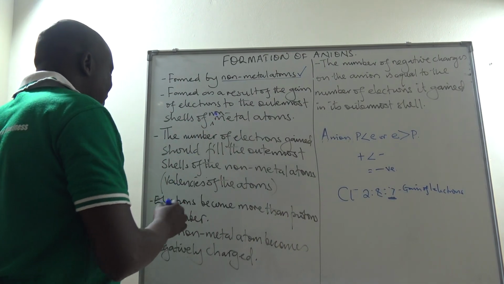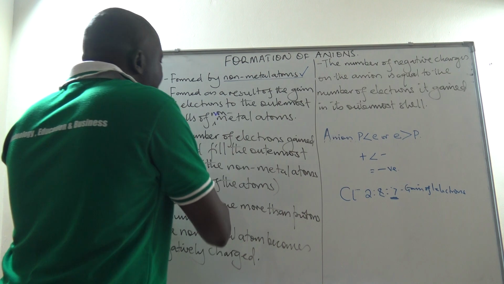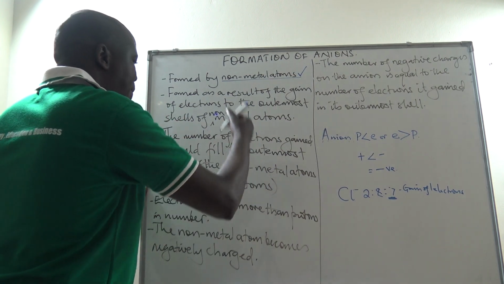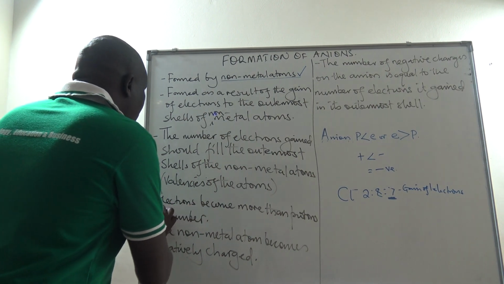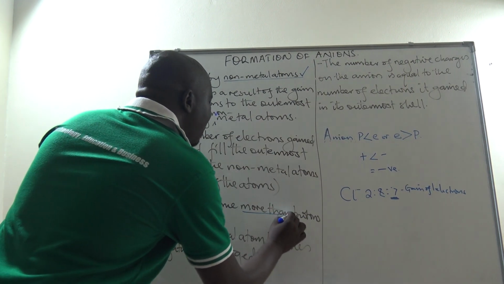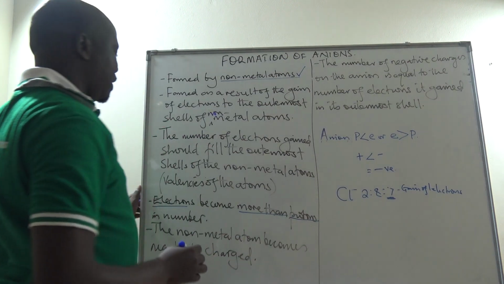So, in this case, if an electron is gained, or if generally electrons are gained by the outermost shells of non-metal atoms, then the number of electrons will be more than the number of protons in this case.